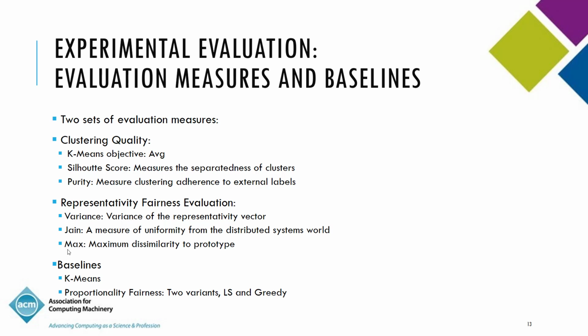And then the next baseline is what is called proportionality fairness, which is a recent paper. It has two variants. One is a local search method for doing the optimization, and the other one is a greedy method. The local search method tends to be faster. The greedy method makes use of data set level objective. It tends to be slower, and so on.